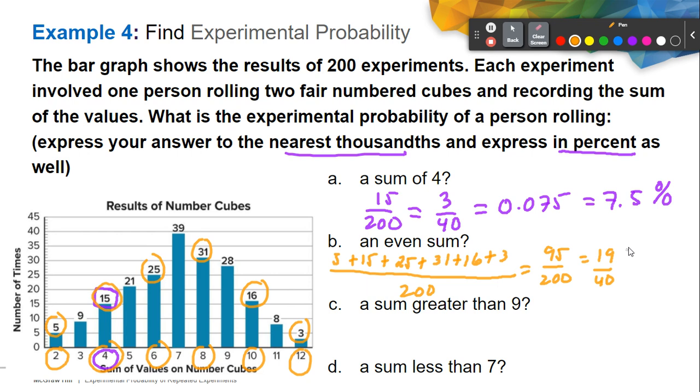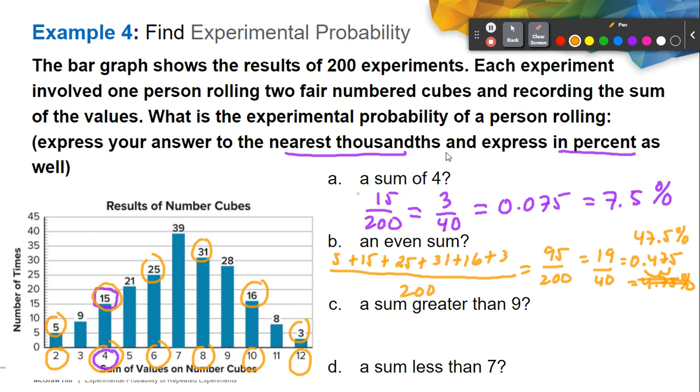In decimal, that is actually 0.475. So in percent, this one is actually 4.75%. Oh, 47.5% rather. I'm so sorry. Let me change that one. This one should be 47.5%, because we have to move the decimal point two places to the right, multiply by 100.